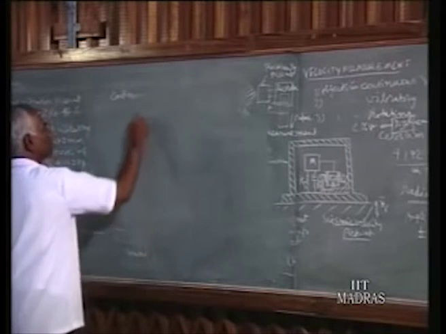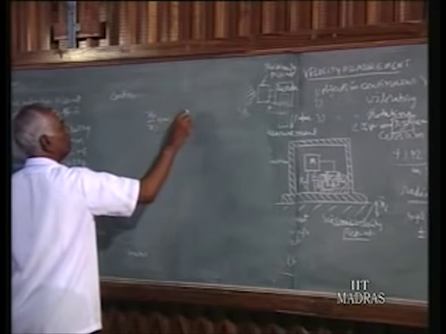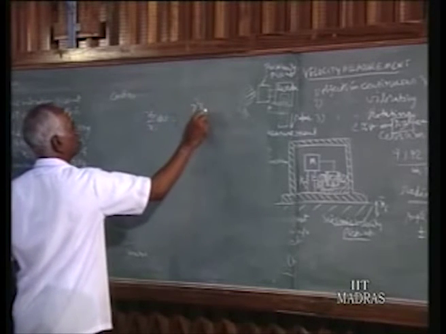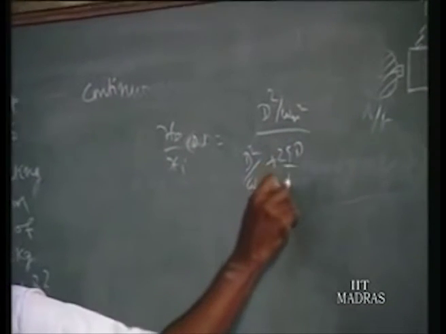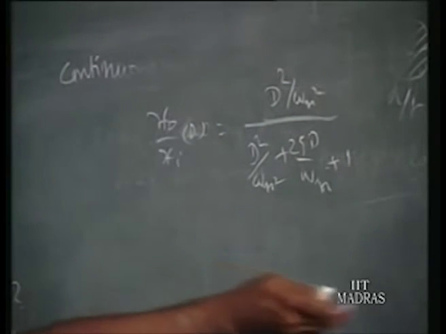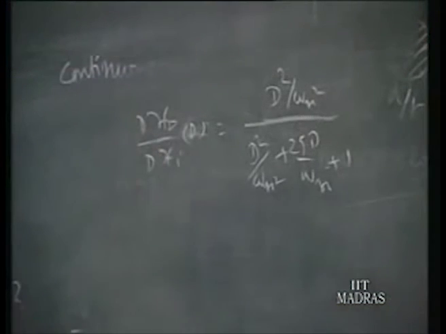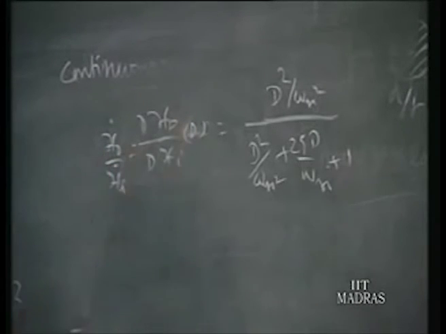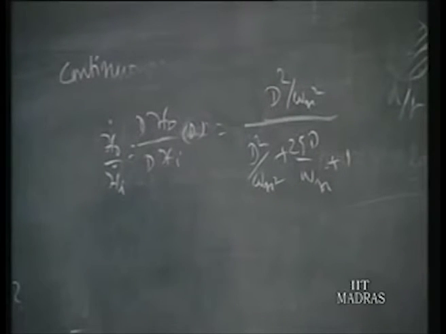So we already derived xo by xi, I omega, is equal to d squared over omega n squared, divided by d squared over omega n squared plus 2 psi d by omega n plus 1. We already derived that for the displacement. Same thing for mass. Now for velocity, add a d on the left hand side, both sides. Then it becomes xo dot to xi dot. The right hand side remains the same.